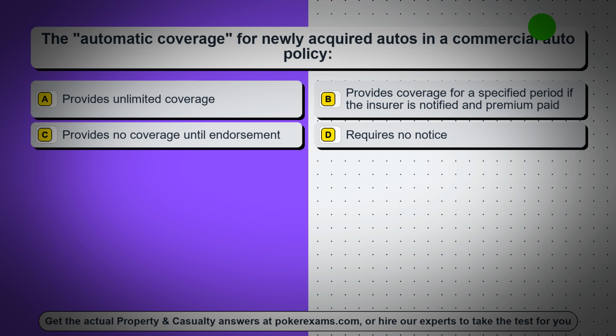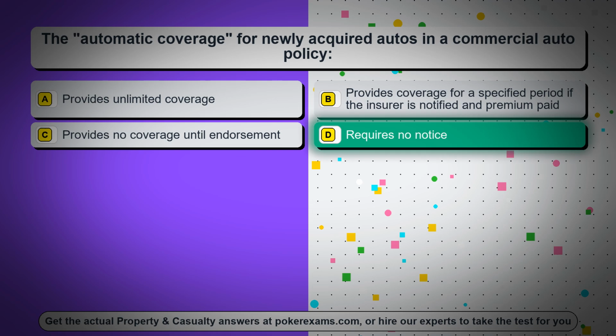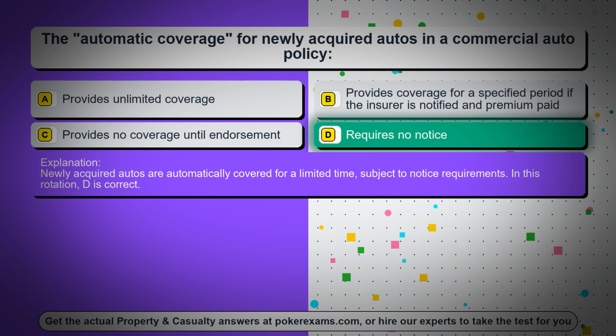The automatic coverage for newly acquired autos in a commercial auto policy: option A, provides unlimited coverage; option B, provides coverage for a specified period if the insurer is notified and premium paid; option C, provides no coverage until endorsement; option D, requires no notice. The correct answer is option D, requires no notice. Newly acquired autos are automatically covered for a limited time, subject to notice requirements. In this rotation, D is correct.